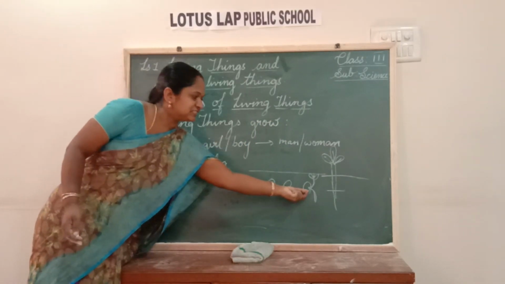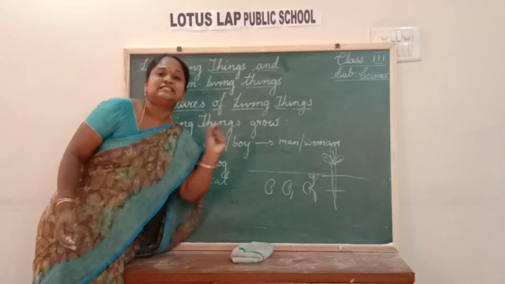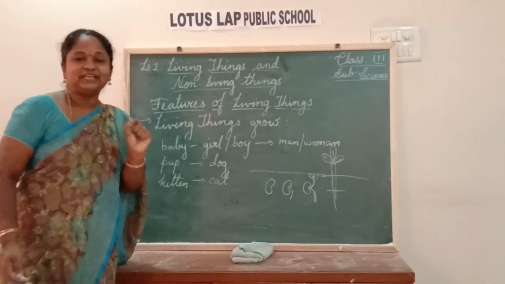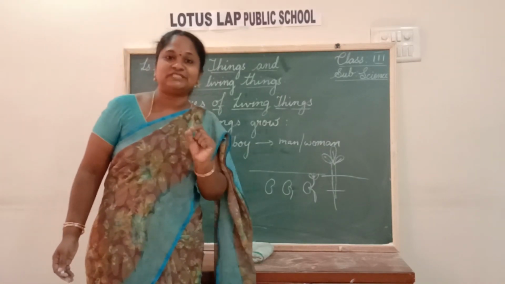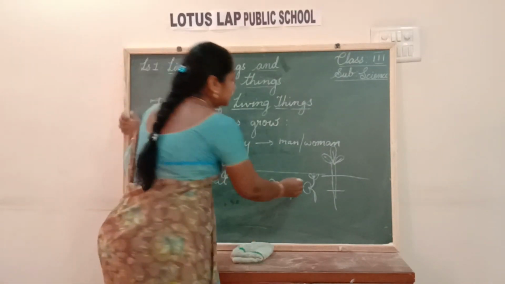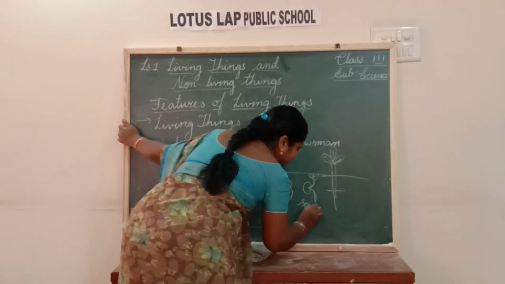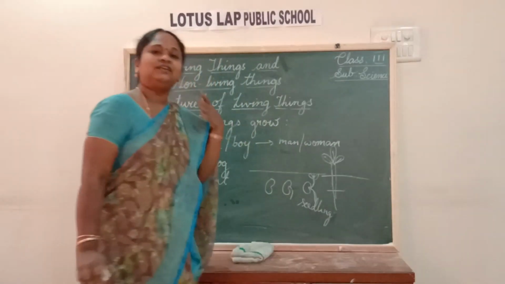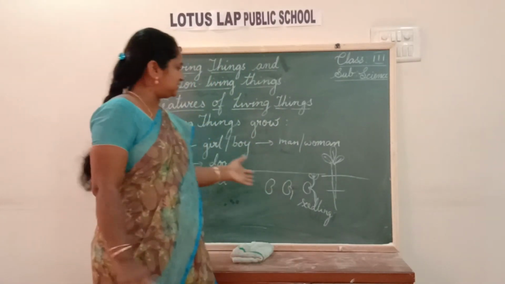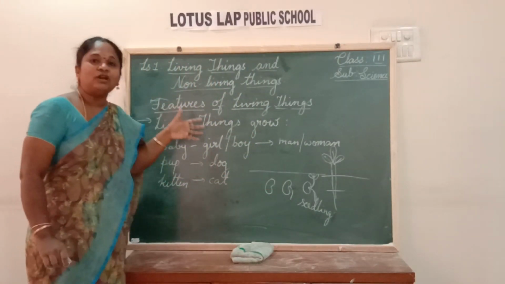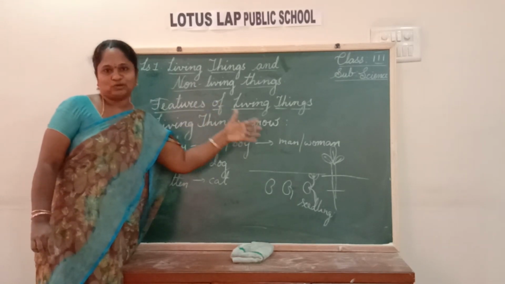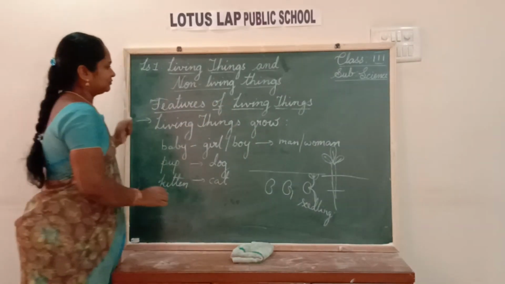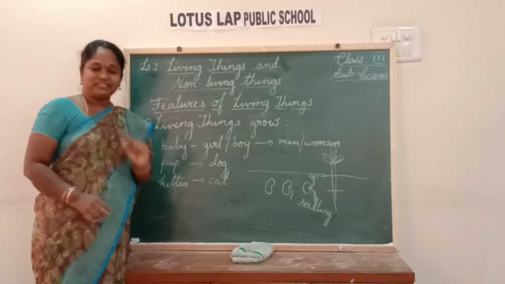The baby plant which comes out from a seed is called a seedling. This is the seedling. And later on it grows into a plant or a big tree. Yes, children. In this way, all living things will grow. Now, let us see the next feature.